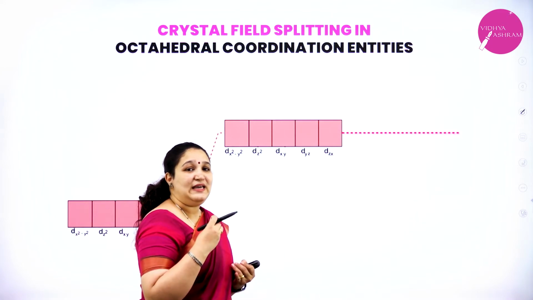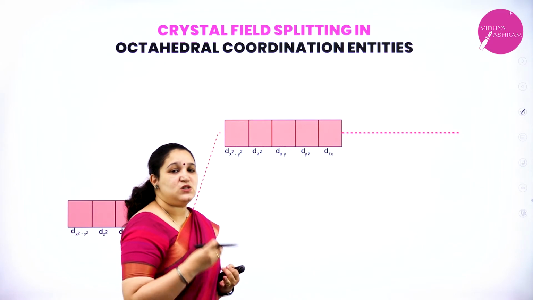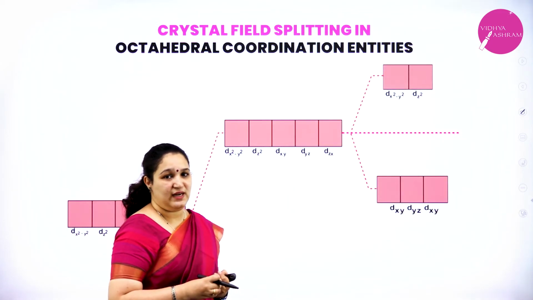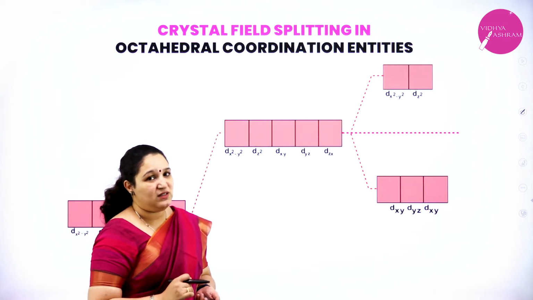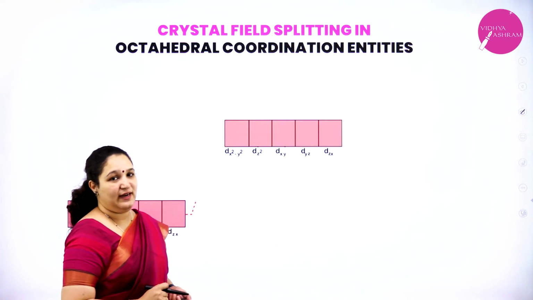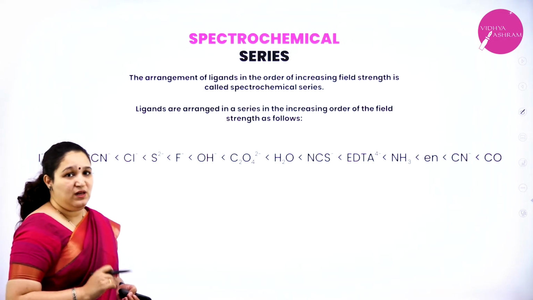The Eg set will increase in energy, the T2g set will decrease in energy with respect to barycenter. So I hope you have understood about the crystal field splitting in octahedral complexes. Next we have the spectrochemical series.